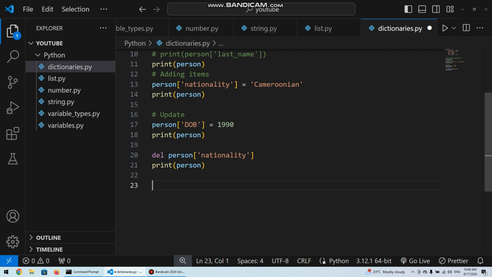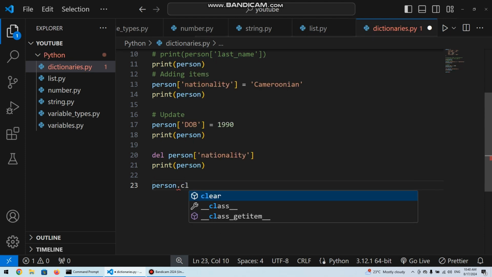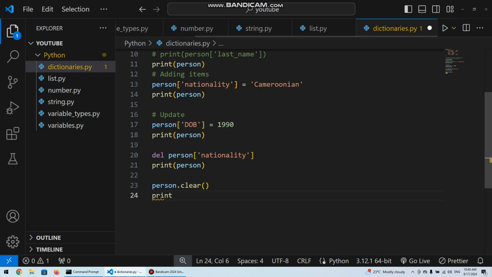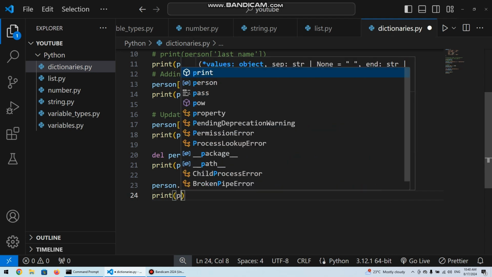Just like the name says, you might already guess what it does. It clears all the entries in a dictionary, it kind of just deletes everything in a dictionary. So maybe we could do something like person dot clear, and we call it, and then we go under and try to print our person.